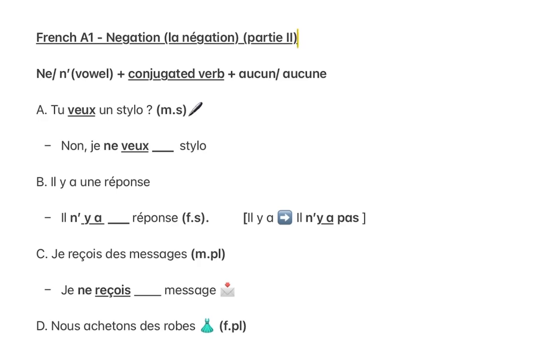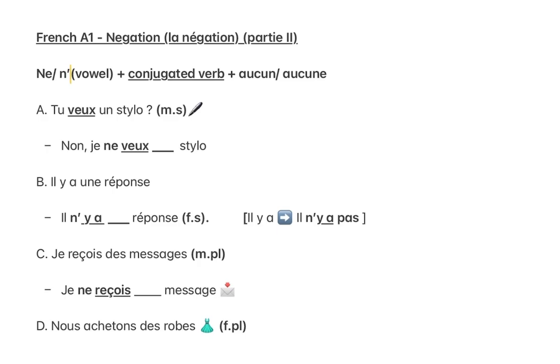C'est parti. In the earlier video, we saw that to make a sentence in the negative form, we add ne or an apostrophe before the conjugated verb, and we add pas after the conjugated verb.